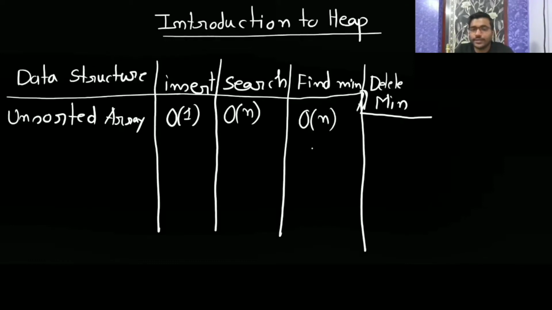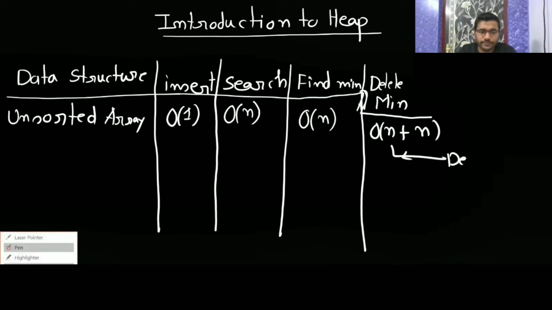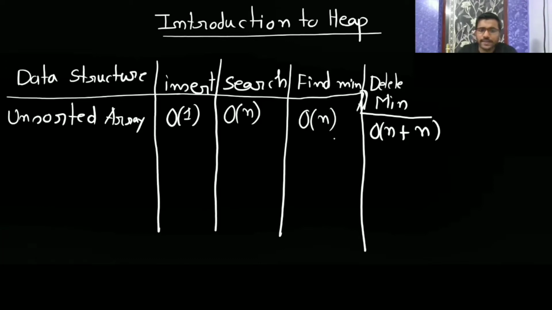So for deletion, it is going to take big O of n, and for find min, it is again going to take big O of n. No need to write it again, I have shown you. So this is the case in unsorted: you are going to get big O of n.